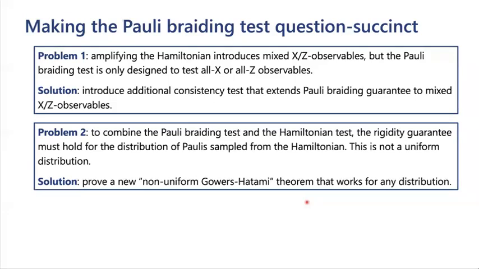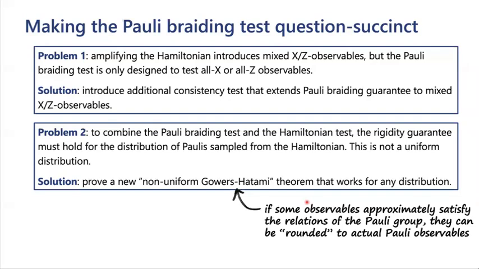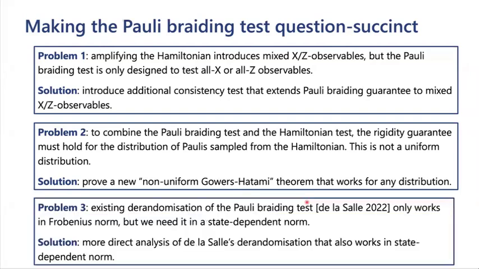This, again, is not something that is baked into the existing self-testing analyses, which always deal with uniformly random Paulis. So to do this, we prove a new, what we call a non-uniform Gowers-Hatami theorem that works for any distribution. What this says is, it's what is known as a stability theorem for approximate group representations in math. What it says is that if some observables approximately satisfy the relations of the Pauli group, they can be rounded to actual Pauli observables.